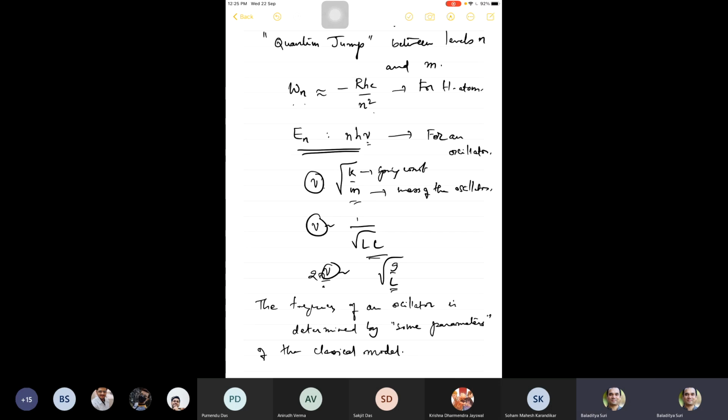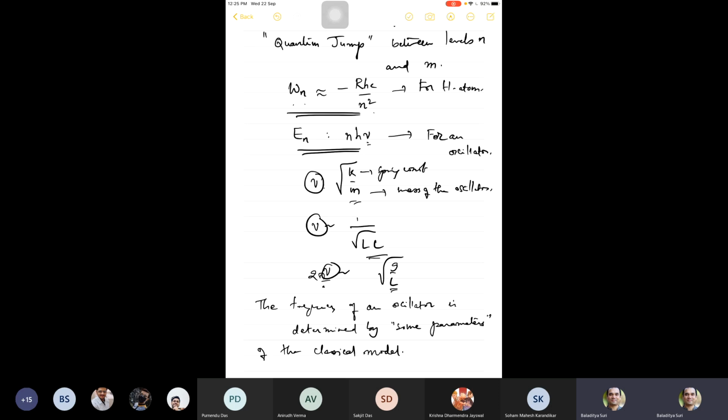What Bohr conjectured was the following. Well, this form here doesn't quite look like nh nu, or it has a very different form from the case of an oscillator. Of course, the hydrogen atom and an oscillator are not the same system, so there can be differences.